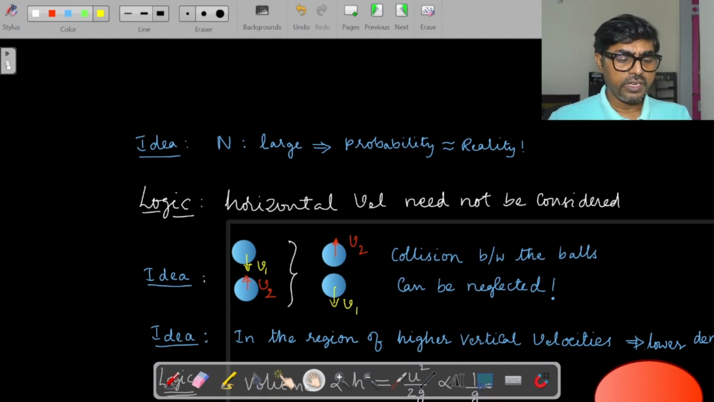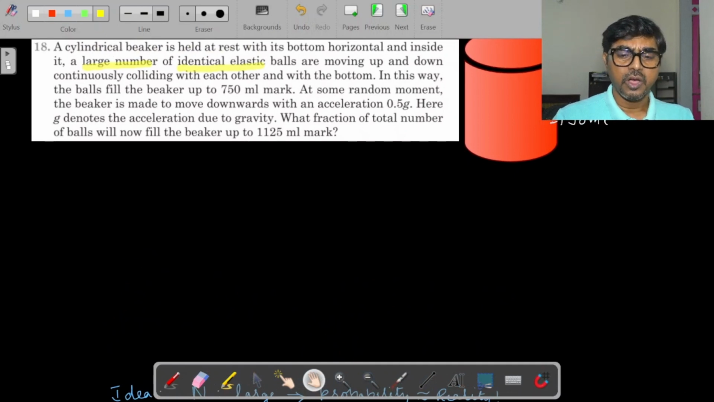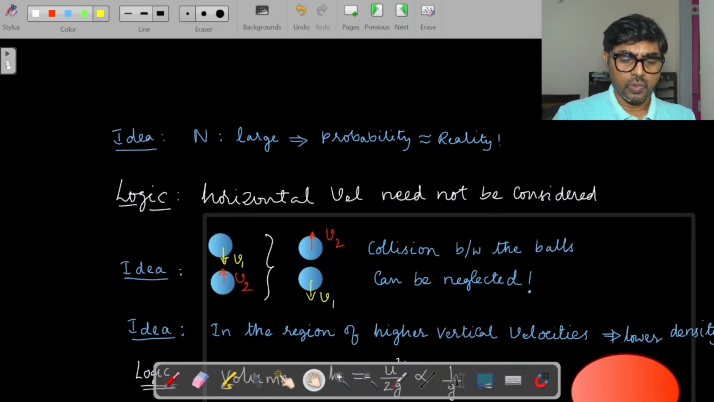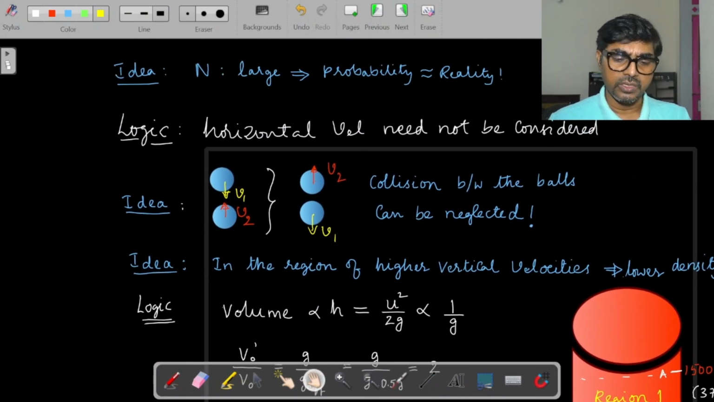The second point is horizontal velocities. They didn't mention them, and in fact here we don't need to worry about horizontal velocities because they were talking about movement up and down, up to 750 ml. Even though they will have horizontal velocities, we are not going to discuss them because they are not required to analyze what was asked here. So that is the second point we need to take into account. And the third point is the idea.